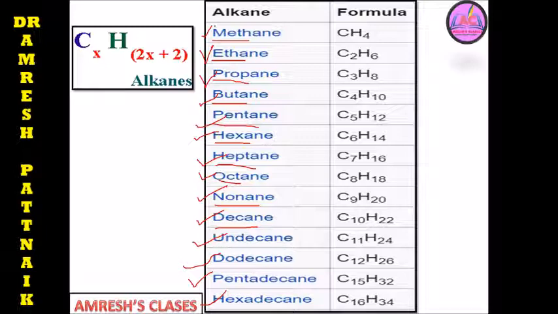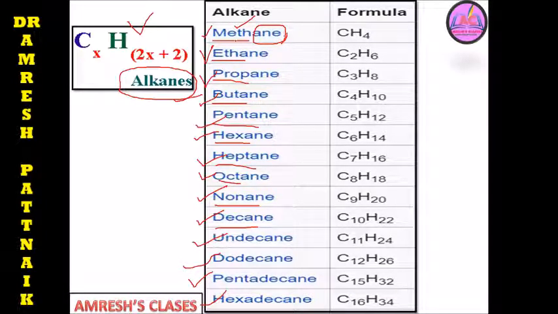Just as I said, CxH2x+2 or CnH2n+2 is the alkanes' general formula, right? If you say alkane, the name ends with ANE, like methane. Meth stands for one carbon atom.